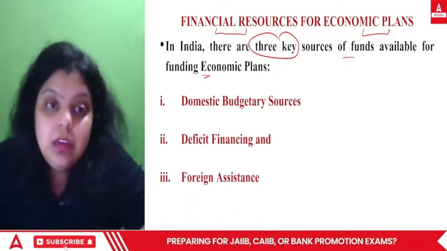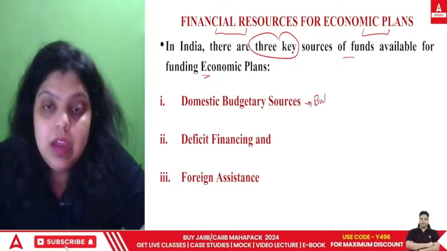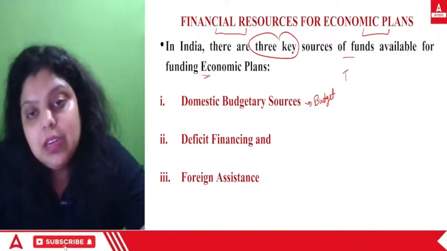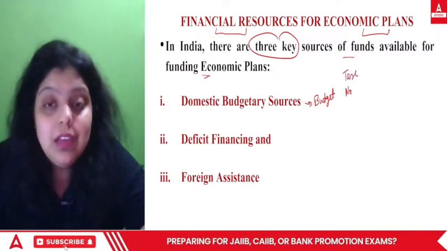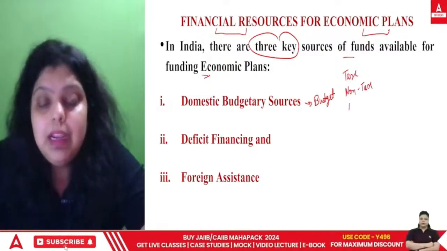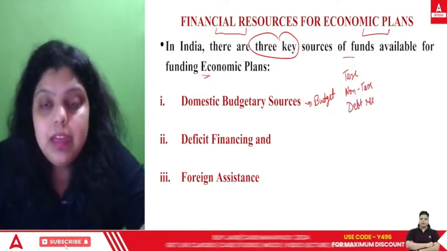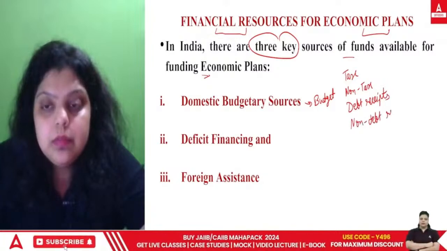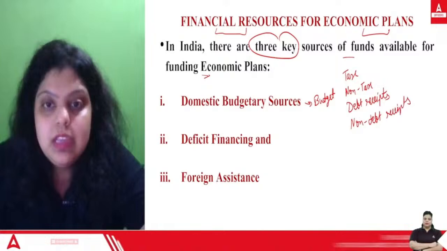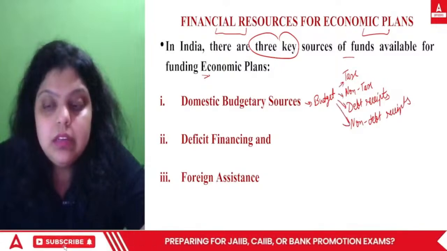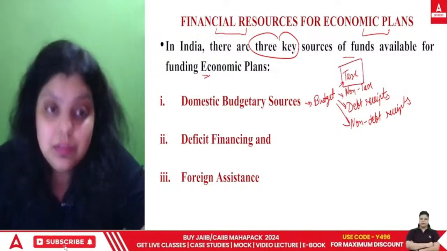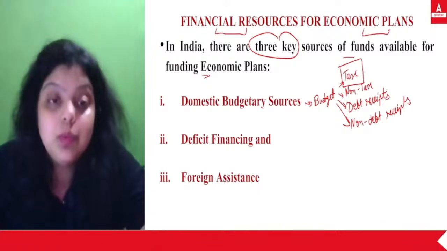First of all, domestic budgetary sources are the way of earning money by Government of India in the budget. In the budget, government has certain ways. By tax revenue, by non-tax revenue, government earns the money. By debt receipts, and by non-debt receipts, government earns the money. So these are the four ways by which government earns the money. And out of these four ways, the maximum money government collects is your tax revenue. The maximum funds government is collecting is from the tax revenue.